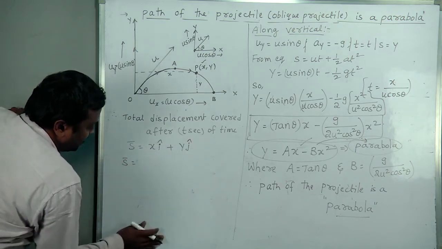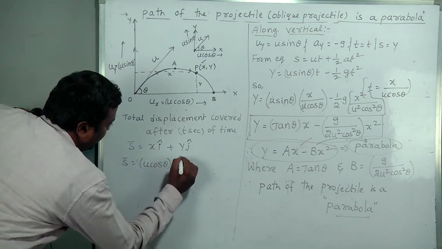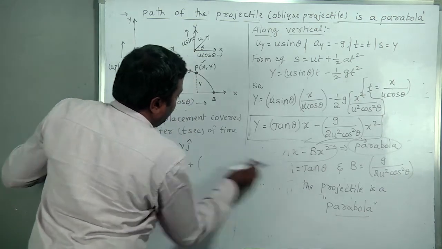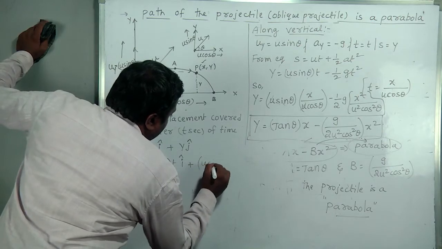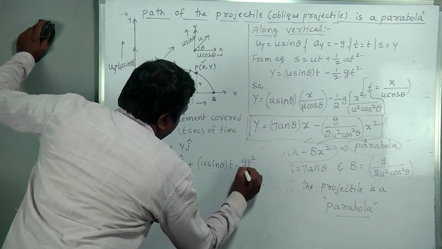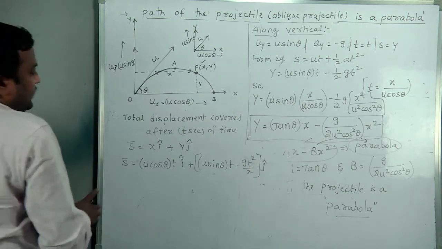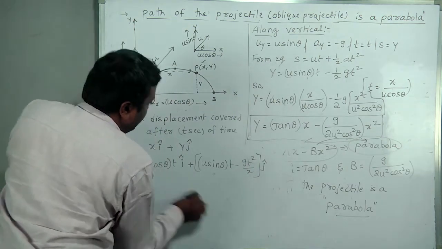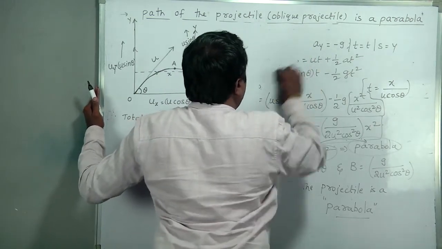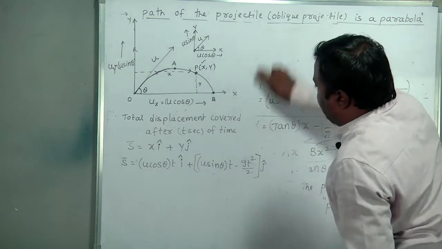S bar equal to x, what we got now: u cos theta into small t i cap plus y, that is u sin theta into small t minus g t square by 2, this total bracket j cap. So that is the total displacement covered after small t seconds.